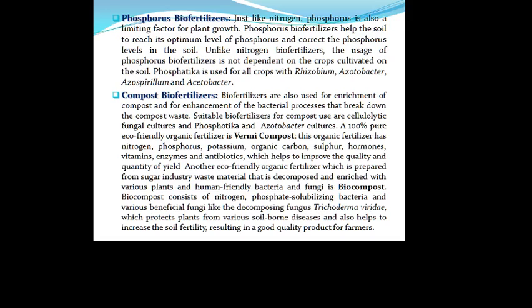Phosphorus biofertilizers help the soil reach optimum levels of phosphorus and correct the phosphorus levels in the soil. But unlike the nitrogen biofertilizers, the usage of phosphorus biofertilizers is not dependent on the crop cultivated on the soil. Phosphatica is one such biofertilizer. It is used for all crops, in combination with rhizobium, azotobacter and azospirillum.